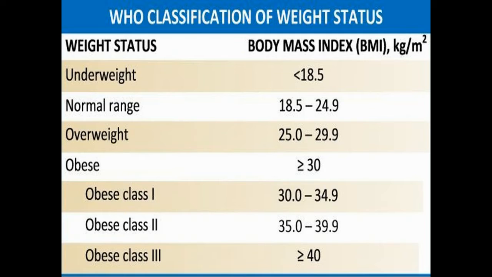If the BMI is more than 34.9, in the sense 35 to 39.9, less than 40, they come under the category of obese class 2. And then if the person has a BMI of more than or equal to 40, they come under the category of obese class 3.